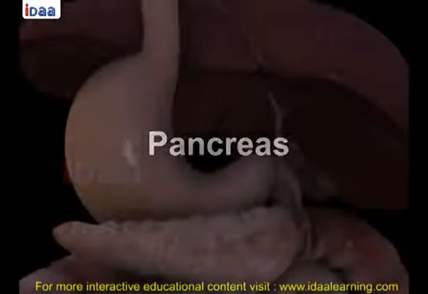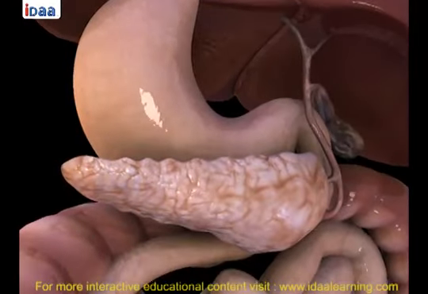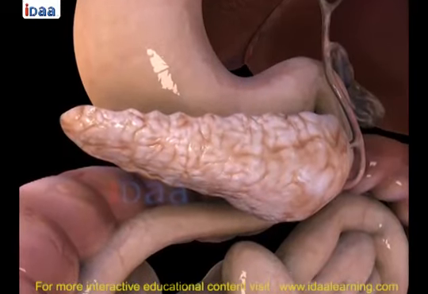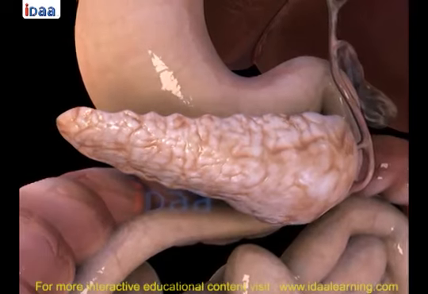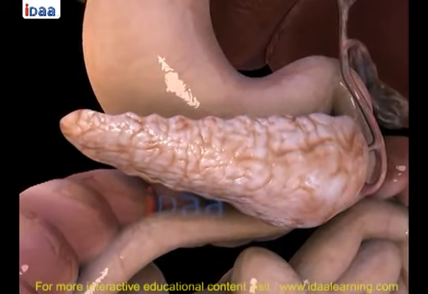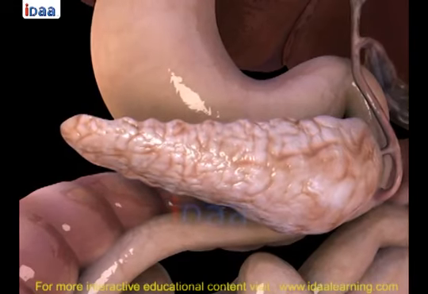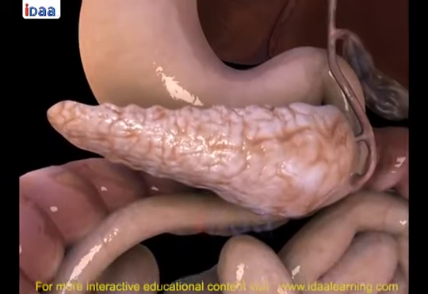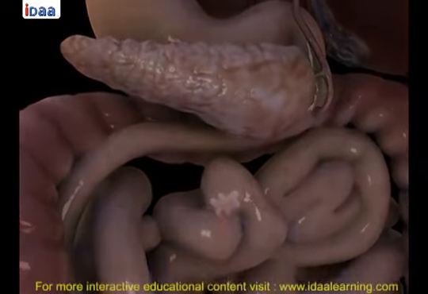Pancreas. The pancreas is a leaf-shaped and cream-colored gland located just below the stomach. It secretes pancreatic juice, which acts and breaks down carbohydrates, proteins, and fats. After this is completed, the partially digested food reaches the lower part of the small intestine, where intestinal juices act upon the food and complete digestion of any remaining components in food.